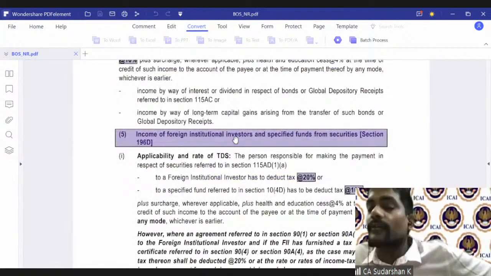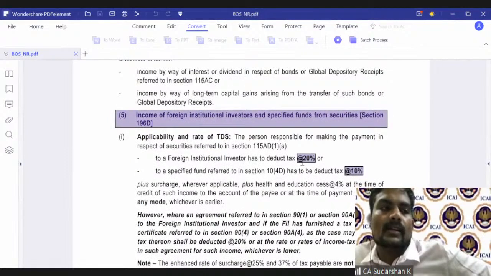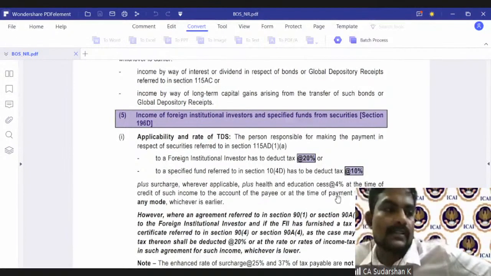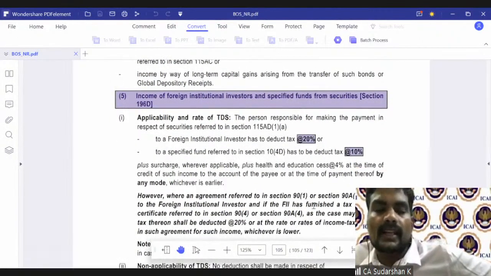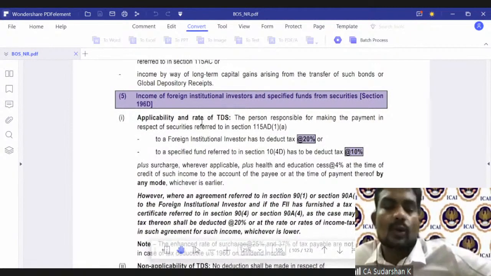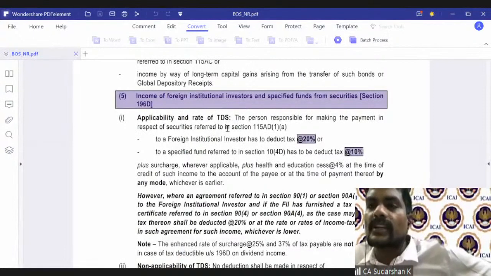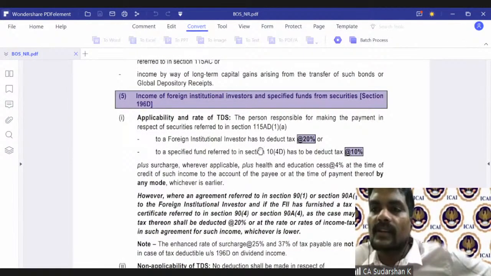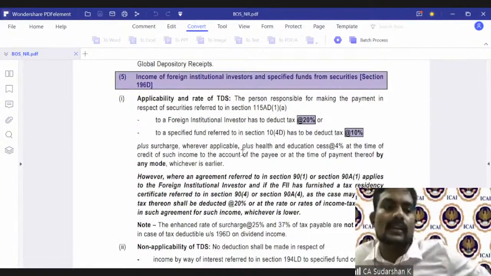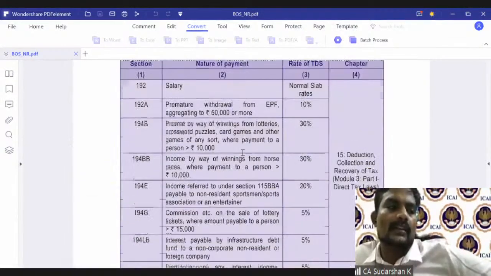Similarly, exclusively for foreign institutional investors. Today, the Indian capital market is driven by foreign institutional investors. So under section 196D, any payment that you make to a foreign institutional investor, tax needs to be deducted. If you go to 196D, specifically, they would have said 20% or treaty, whichever is beneficial. So tomorrow, the government may say, no, FIIs, why should we give them a separate beneficial rate? They may even remove it. So that's the reason why these are not part of section 195.